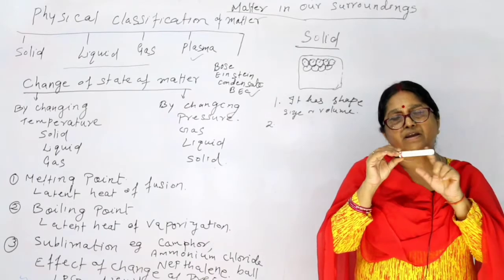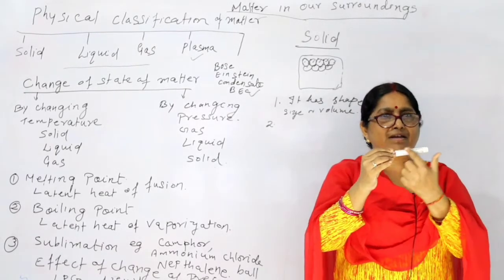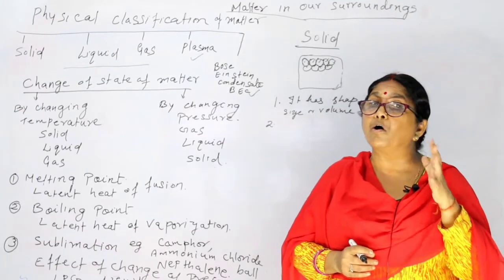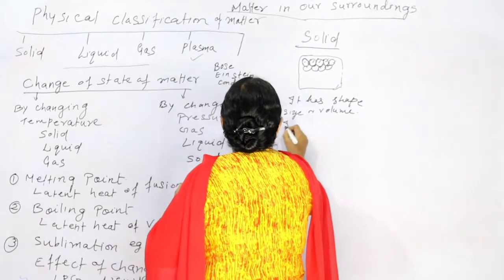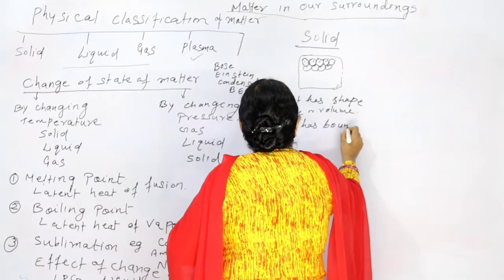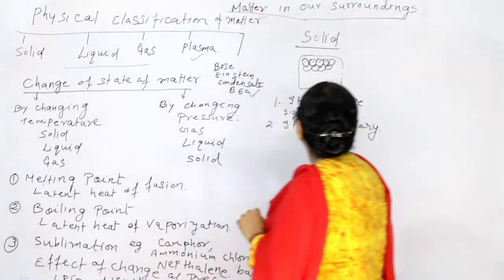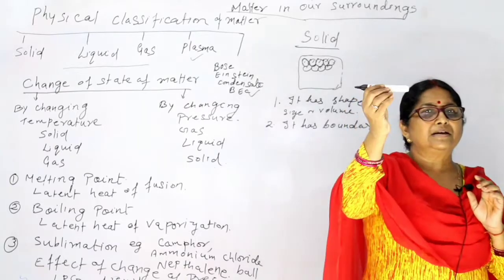It has a boundary. So we can say that the solid has a boundary.